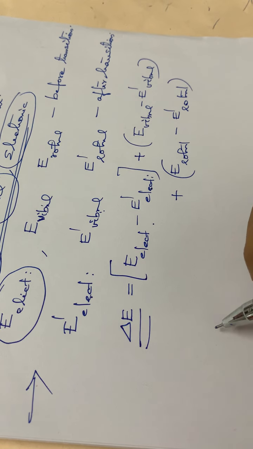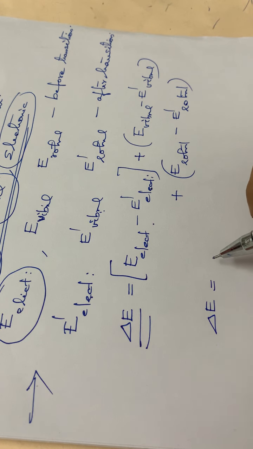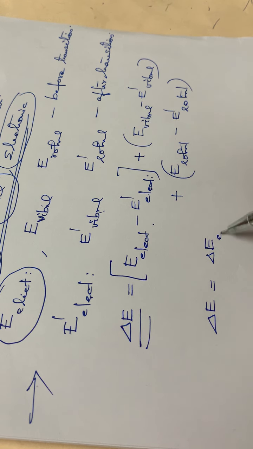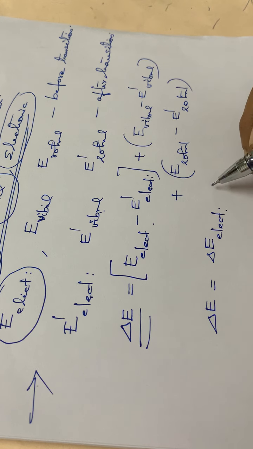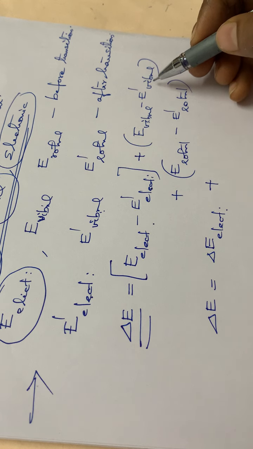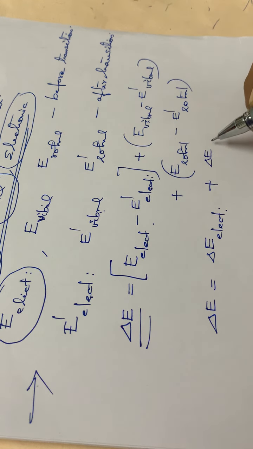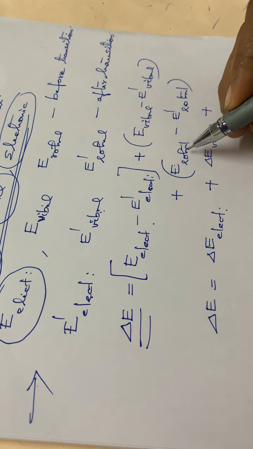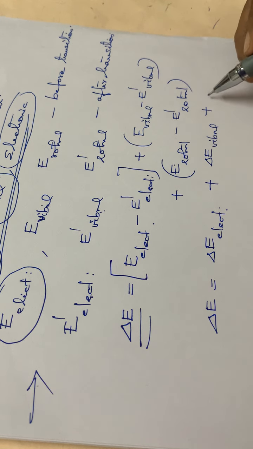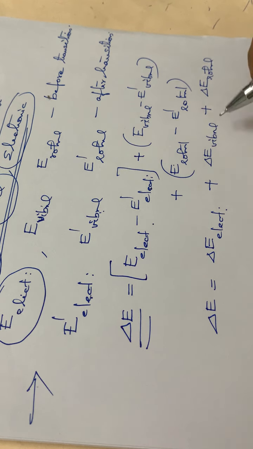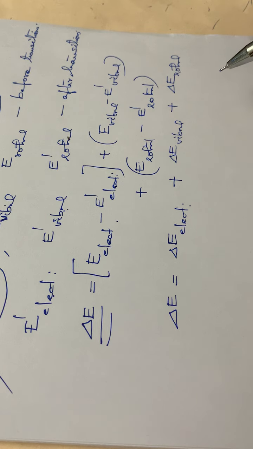Therefore we can write delta E is equal to E electronic minus E dash electronic, which is delta E electronic, plus E vibrational minus E dash vibrational, which is delta E vibrational, the change in vibrational energies, plus the difference between the rotational energy at the ground state and the rotational energy at the excited state, which is delta E rotational. That gives the energy change involved within that particular molecule.